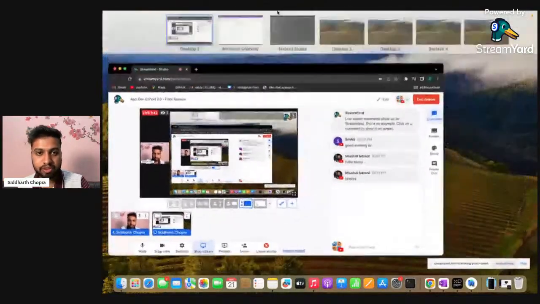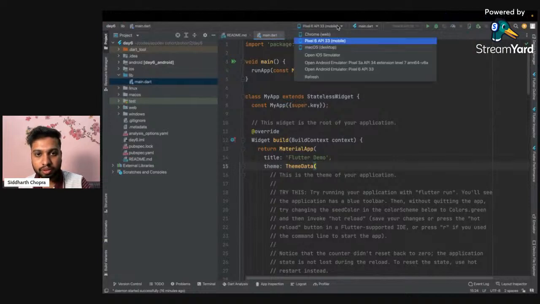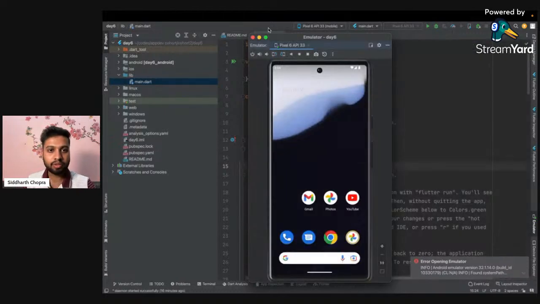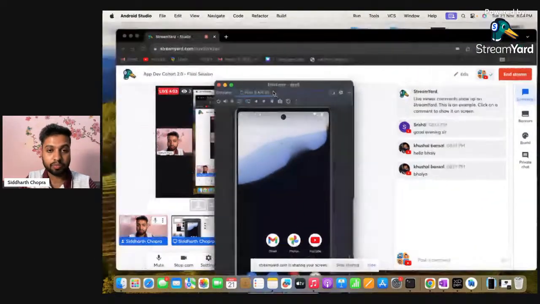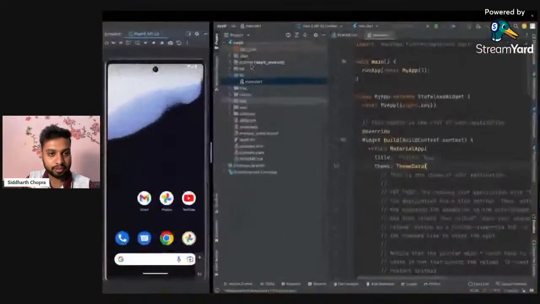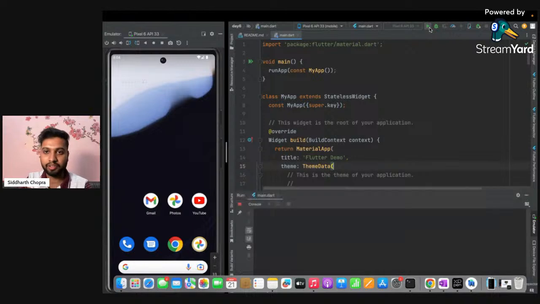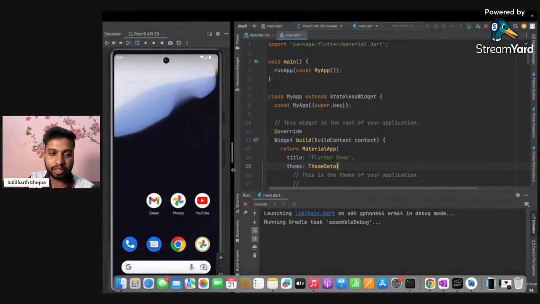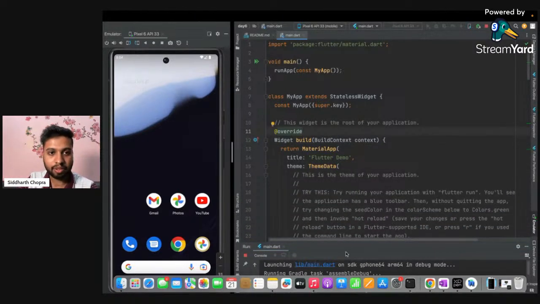In the meanwhile, I'm going to Android Studio. I've already created a new project here, and I'm opening the simulator. I've already told you why I'm using a simulator, but it's your choice. If you don't want to use an emulator, it's better to use a real device. When I test an app I prefer a real device, but for the session I want everyone to be able to see the screen, so it is better to use an emulator. Apart from that, there is no reason to use one. So I'm running the application here.